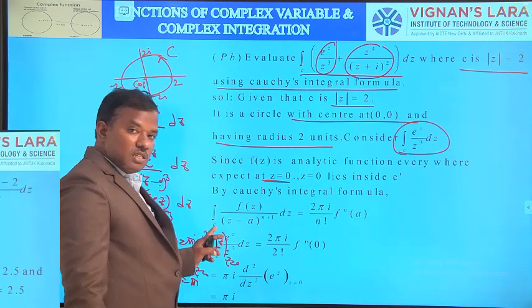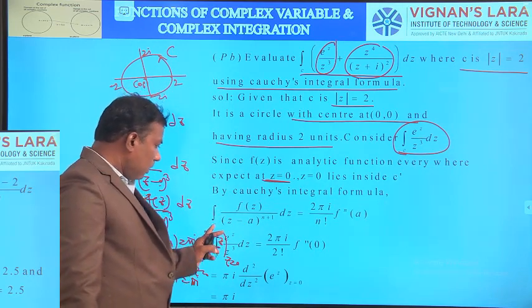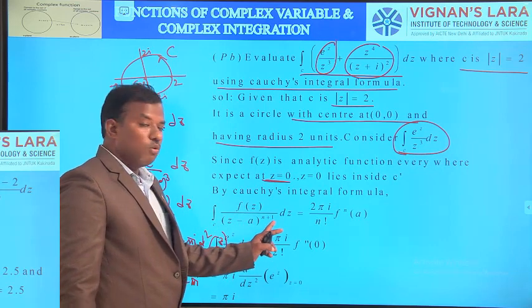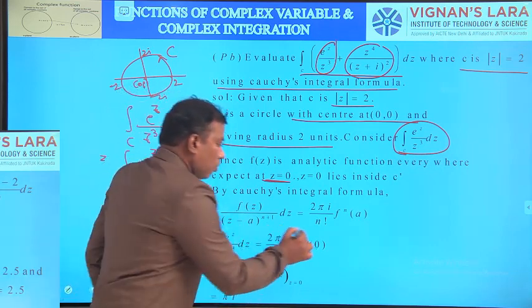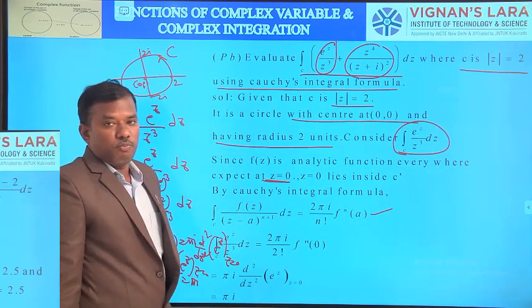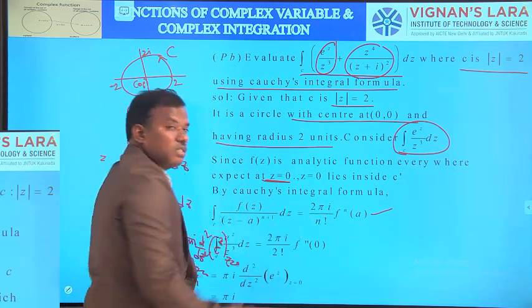So by Cauchy's integral formula, the integral over C of f of z by z minus a whole power n plus 1 dz is equal to 2 pi i by n factorial into f power n of a. This is the generalized Cauchy's integral formula.